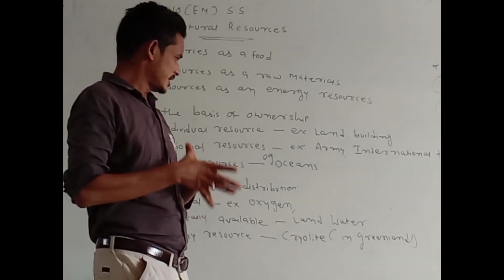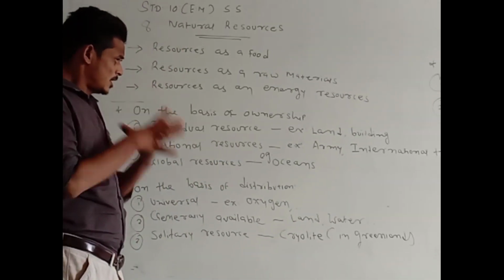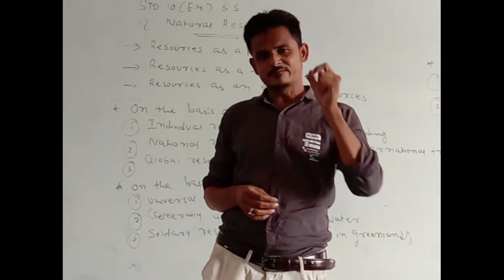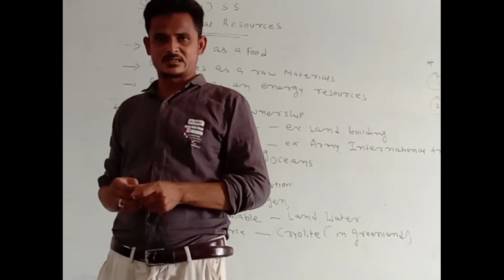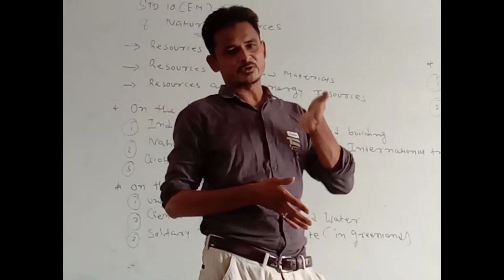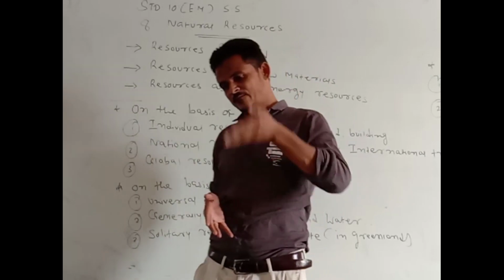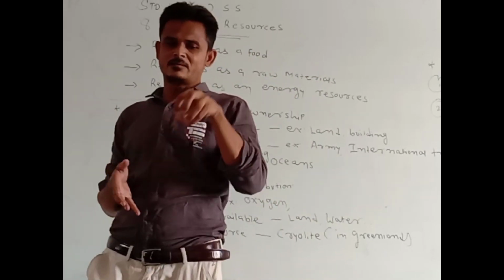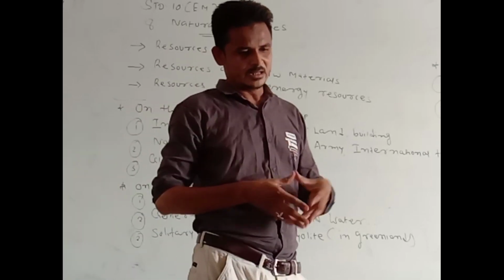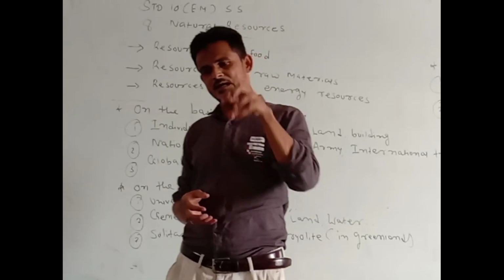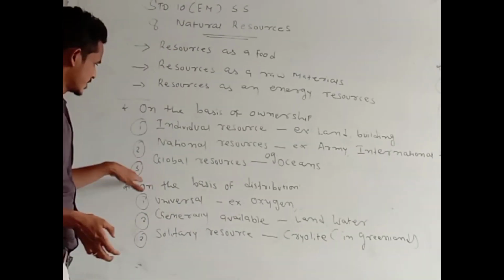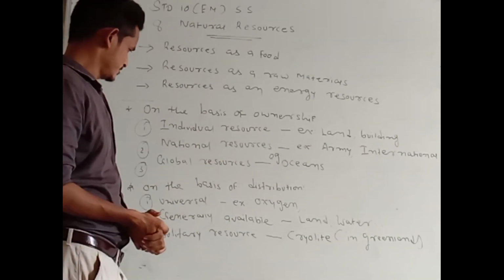This resource is owned by all the nations and it is used for the welfare of all the nations. For example, oceans. The waterways for international trade and the marine life, the aquatic things available from the oceans, are useful for all the nations. So these resources are known as global resources.